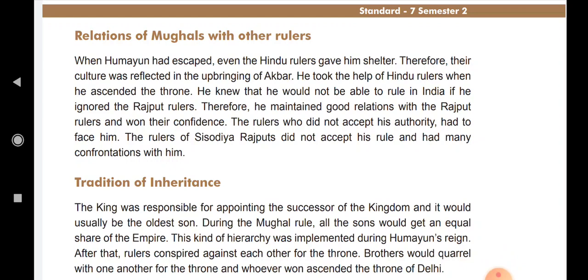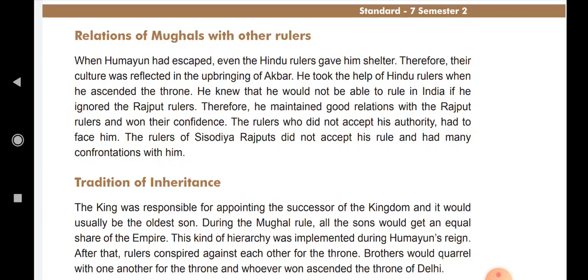When Humayun was defeated twice by Sher Shah and he had to escape for 15 years in order to save his life, then the Hindu rulers gave him a shelter. When Humayun had escaped, even the Hindu ruler gave him a shelter and saved his life. Therefore, their culture was reflected in the upbringing of Akbar. He took the help of Hindu rulers when he ascended the throne.